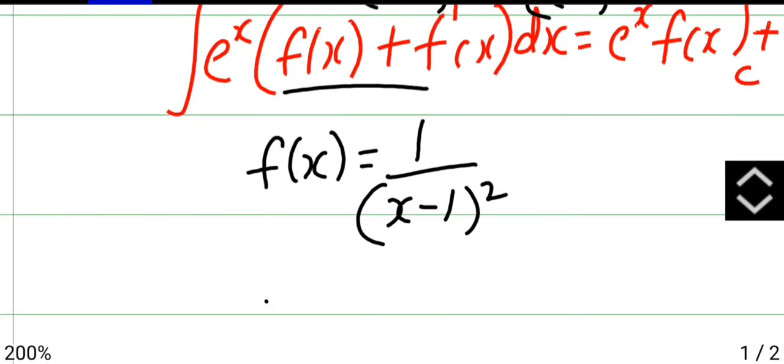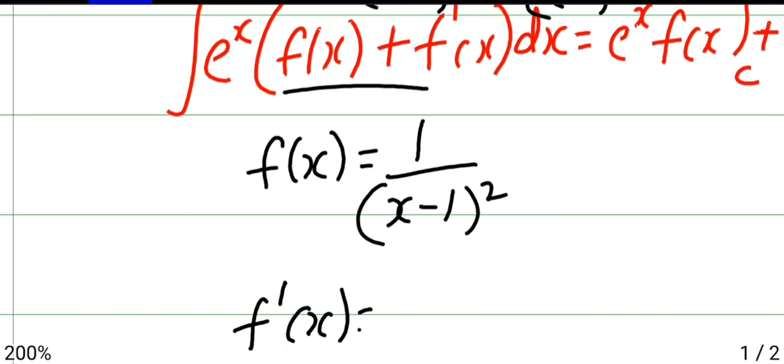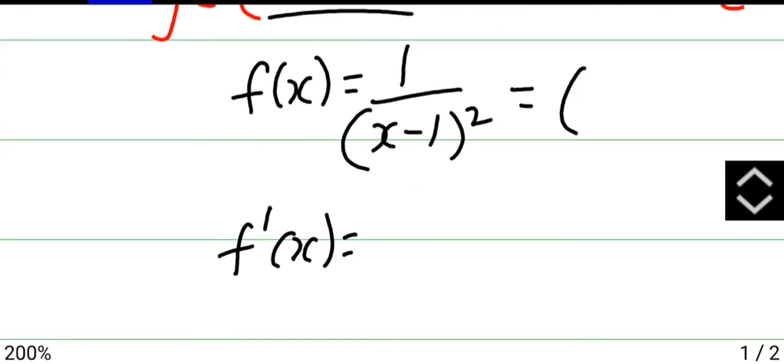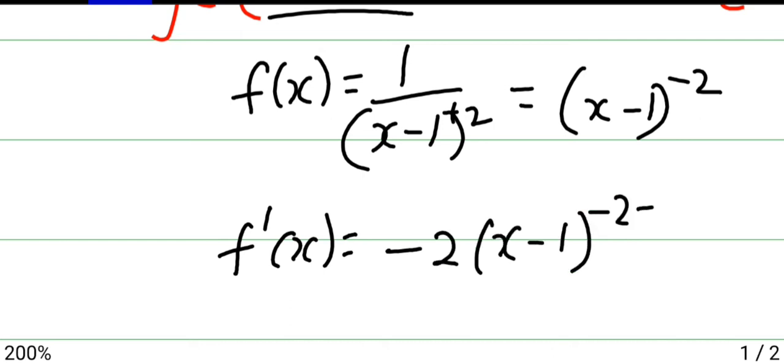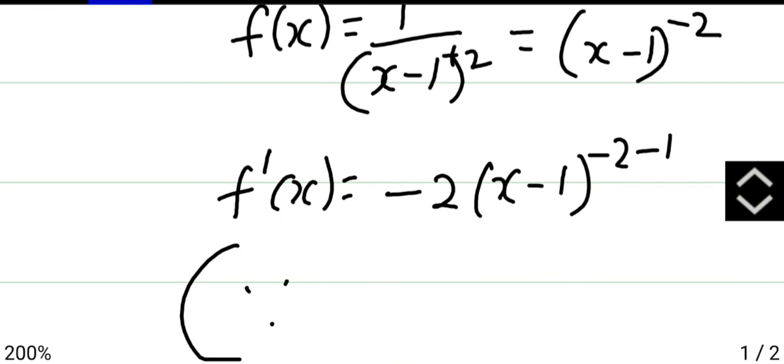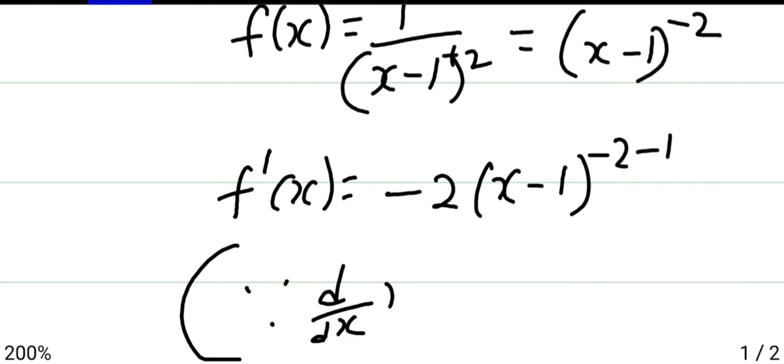Now differentiate this. f dash of x: this can be written as x minus 1 to the power minus 2. We are using the formula d by dx of x power n is n x power n minus 1.